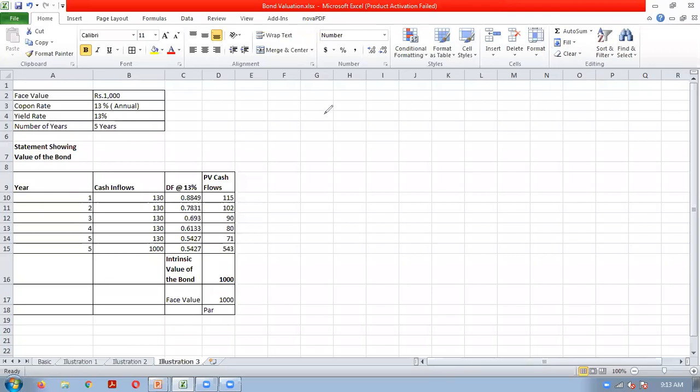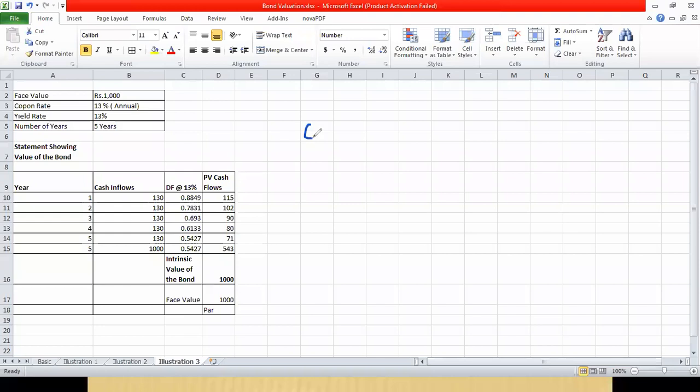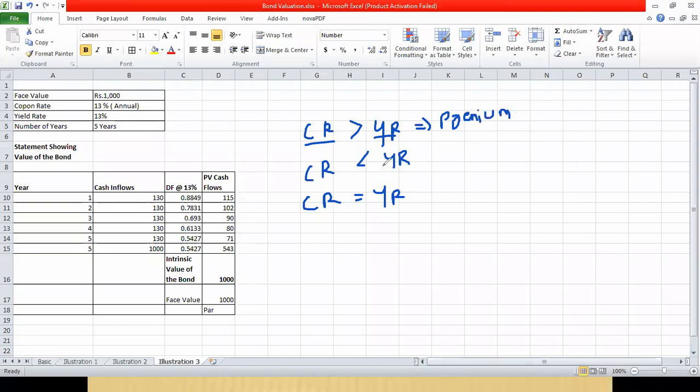Okay, so what we were discussing: if coupon rate is greater than the yield rate, one situation, or reverse, you can say yield rate is less than the coupon rate. Second case can be coupon rate is less than the yield rate, and third is the coupon rate is equal to the yield rate. If coupon rate is greater than the yield rate, or yield rate is less than the coupon rate, bond will always be traded at premium value.